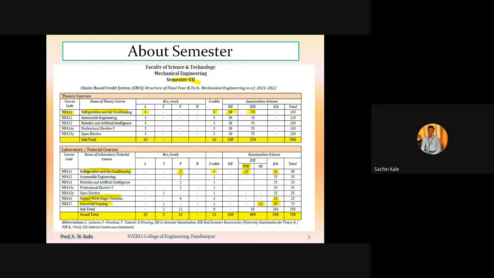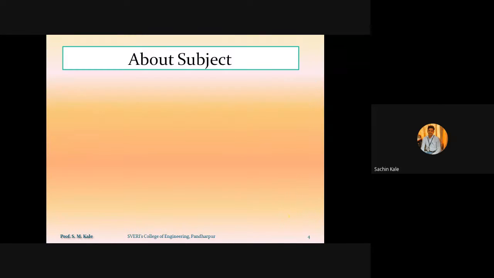That means the total weightage of this subject in the curriculum will be 100 plus 50, that is 150 marks out of 750.